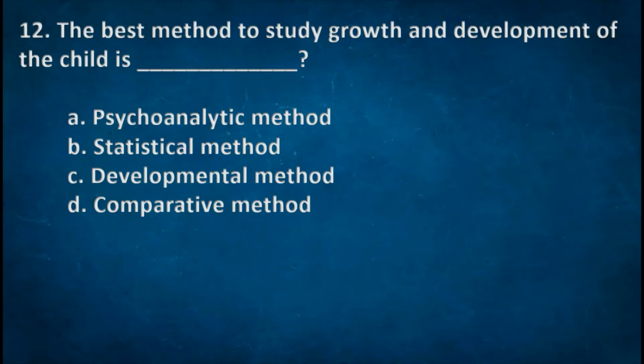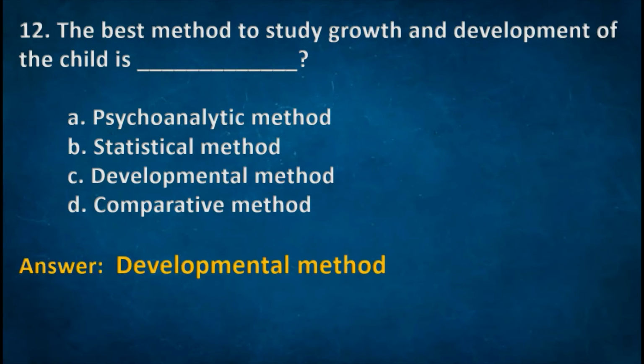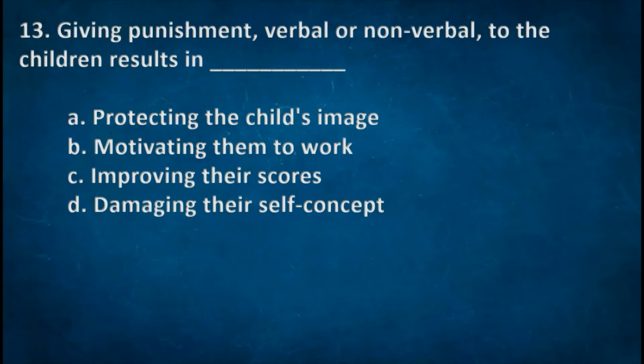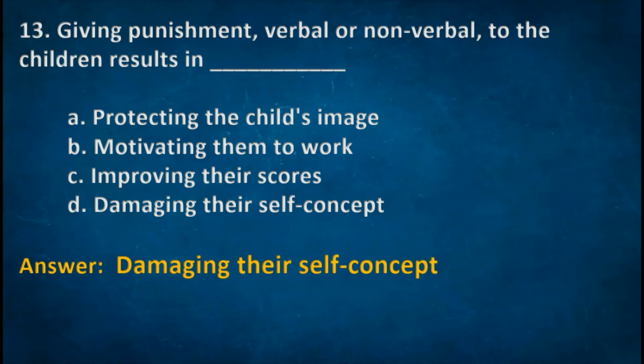Educational psychology. Next one: the best method to study growth and development of child is? Options: A. Psychoanalytic method. B. Statistical method. C. Developmental method. D. Comparative method. The right option: C. Developmental method. Next one: giving punishment, verbal or non-verbal, to the children results in? Options: A. Protecting the child's image. B. Motivating them to work. C. Improving their scores. D. Damaging their self-concept. The right option: D. Damaging their self-concept.